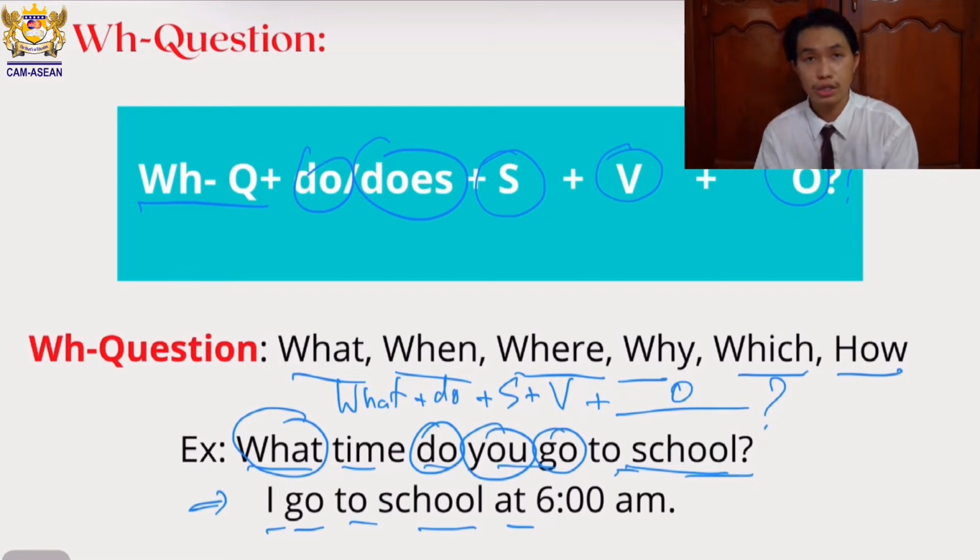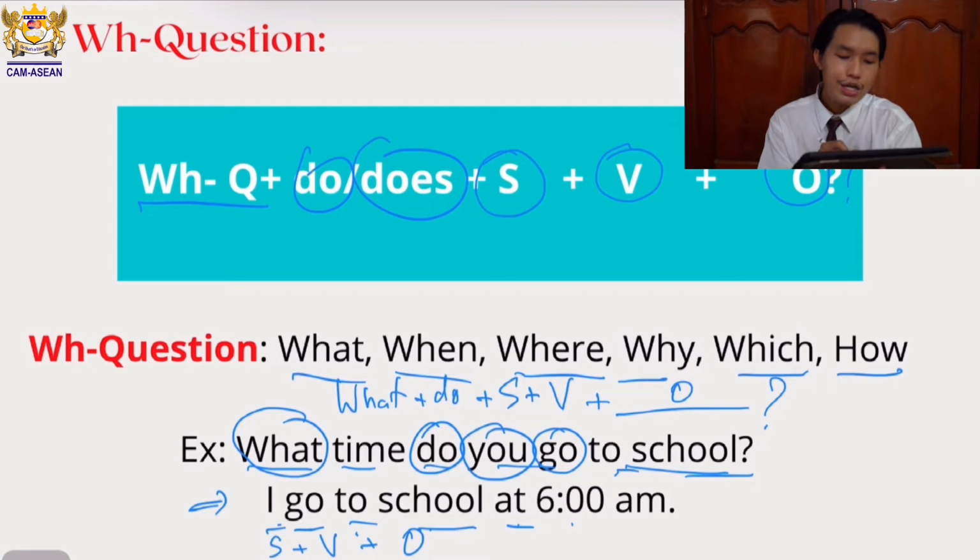So when you want to write a sentence, you need to follow the structure. And when it is asked as a WH question, you answer in an affirmative sentence structure. Take a look. I go to school at 6 o'clock. I is the subject, go is verb 1, and then followed by the object. See? So it's very simple for WH questions as well, if you remember and understand the structure of the WH question very well.